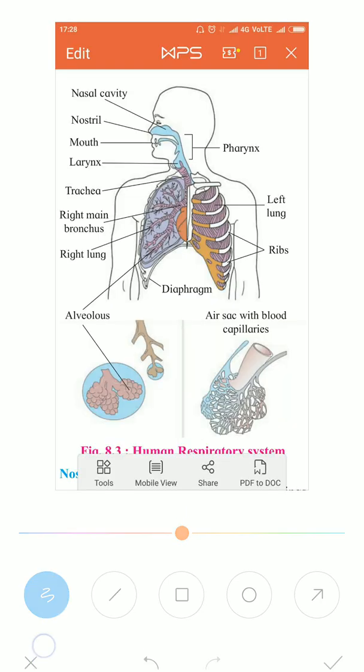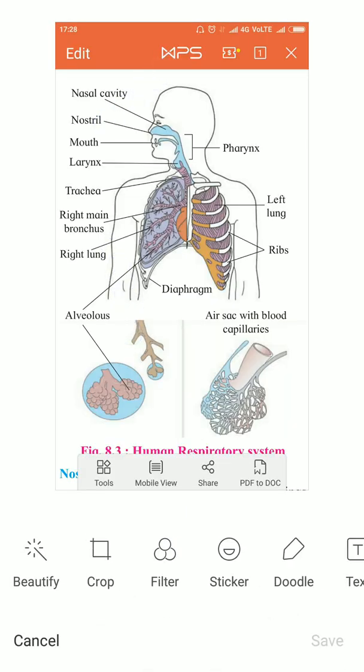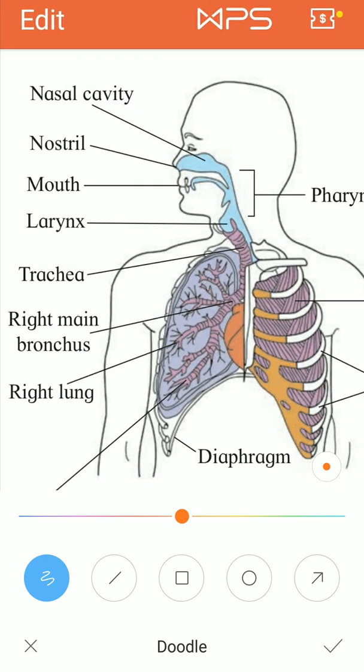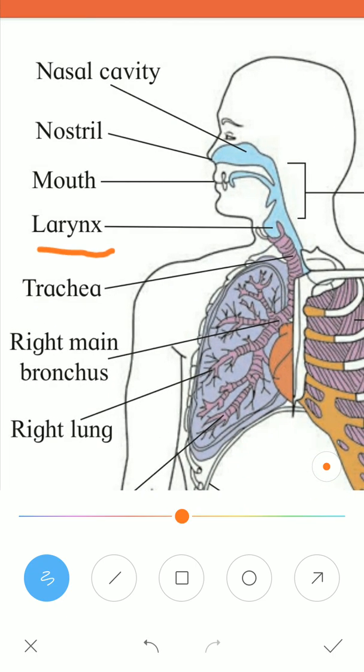The next organ of the respiratory system is the larynx, your voice box. This larynx is present at the base of the pharynx. The food that comes from your mouth has to go to the esophagus. The air coming from your nasal chamber has to cross the food area and enter the larynx and then the windpipe.